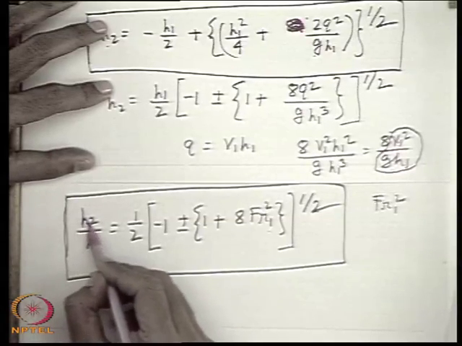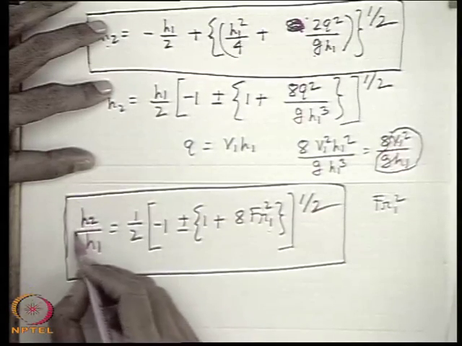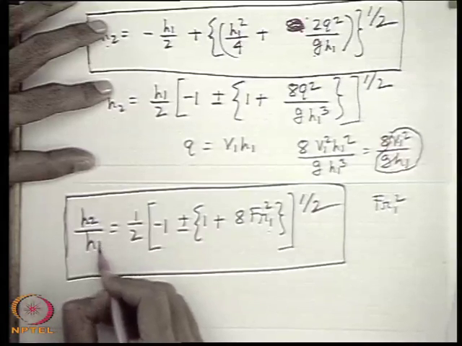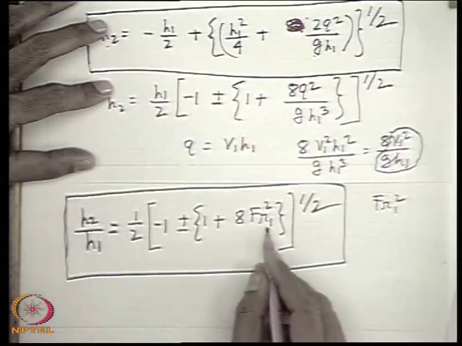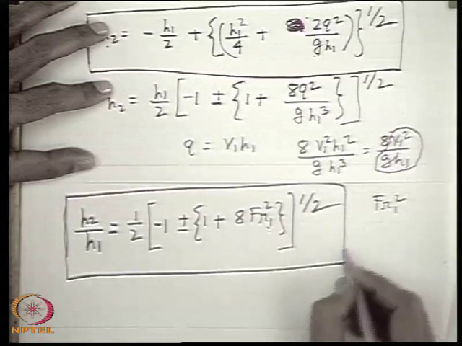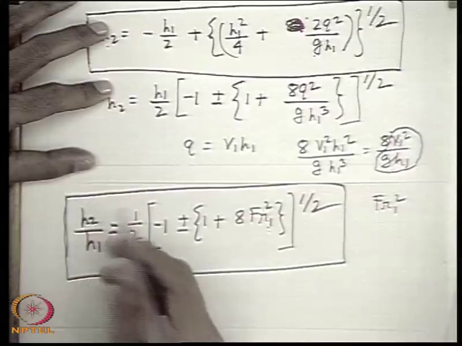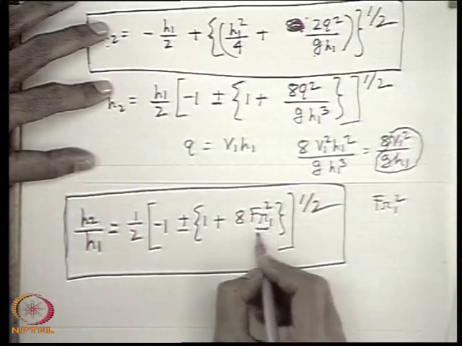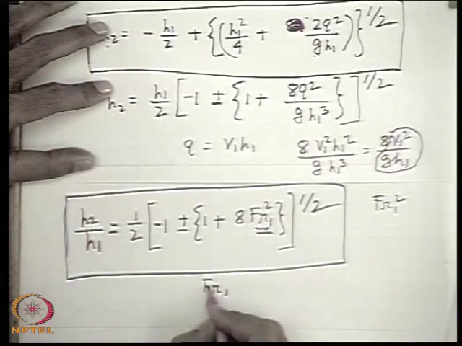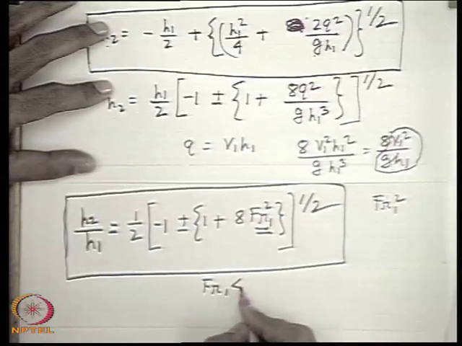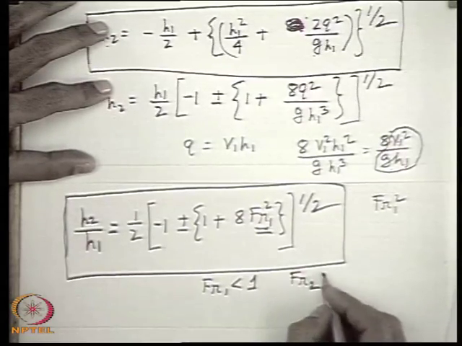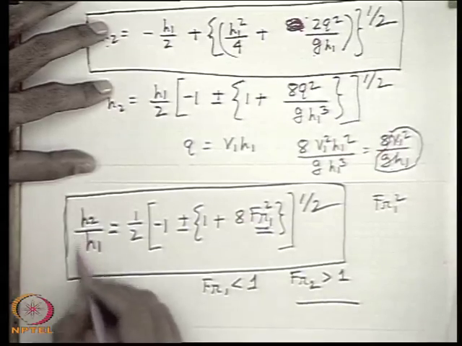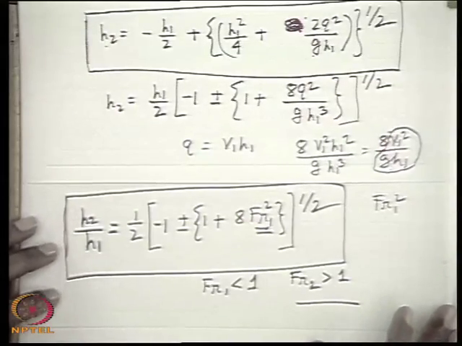So H2 is the depth corresponding to the tranquil flow when it is decelerated. H1 is the initial depth of flow for the rapid flow. This is equal to half minus 1. So Froude number 1, that is FR1, the Froude number corresponding to the rapid flow, is always greater than 1, sorry, rapid flow, sorry, and Froude number 2, corresponding to the tranquil flow, is always less than 1. So this is the corresponding relationship between H2 and H1.